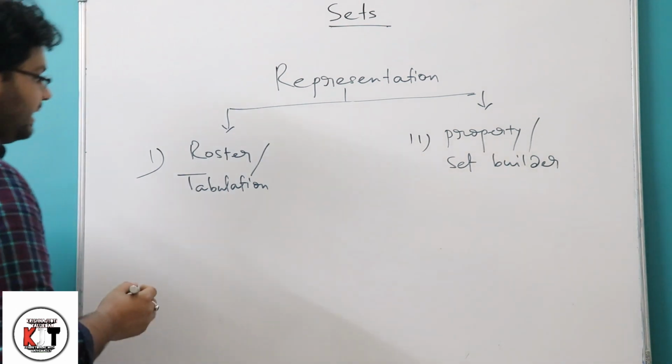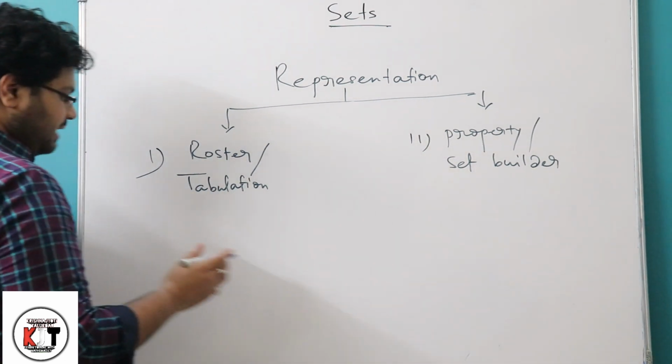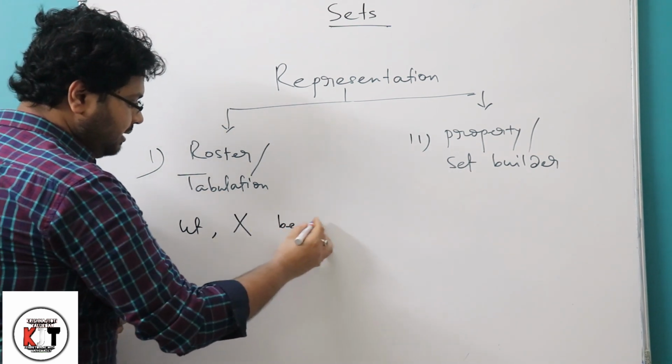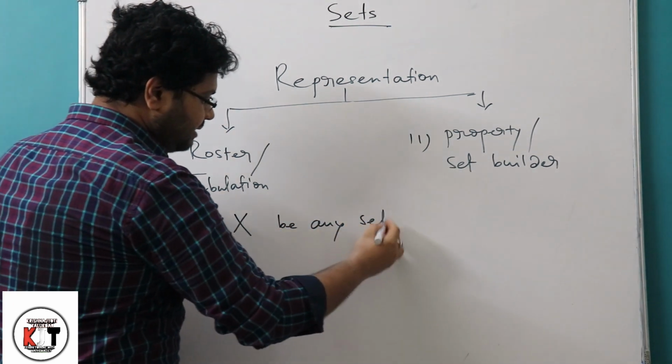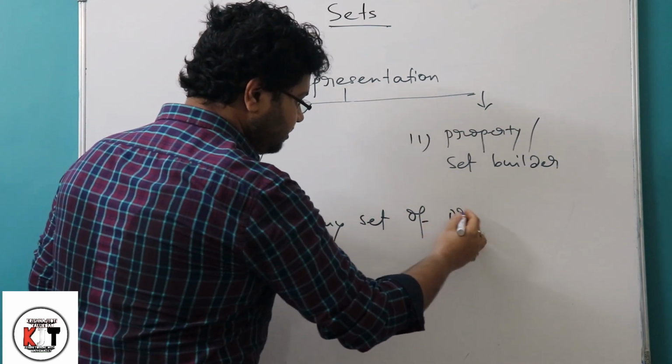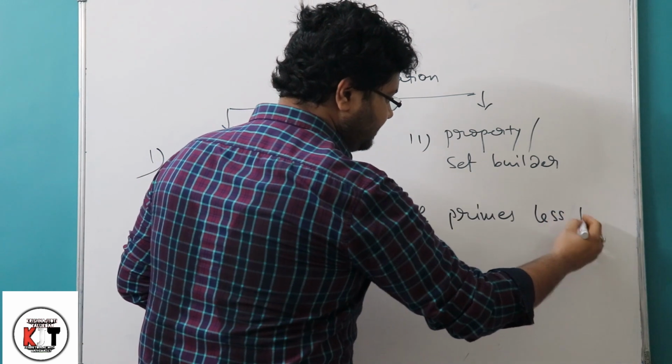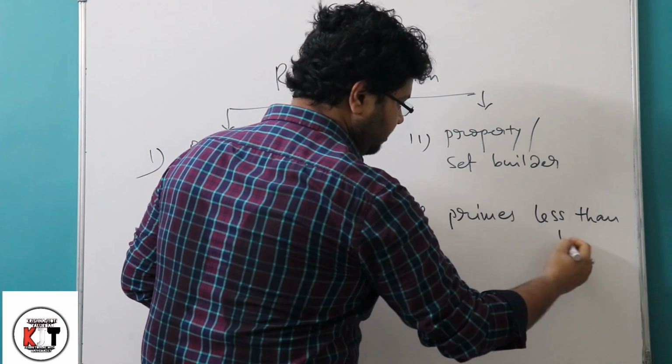Suppose I am taking a statement: let capital X be the set of primes less than 10.